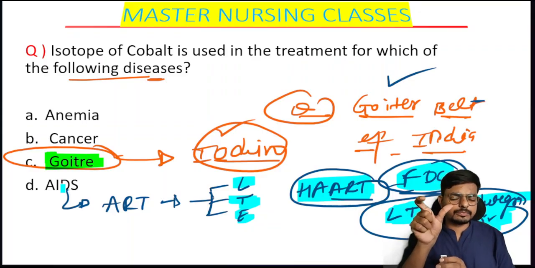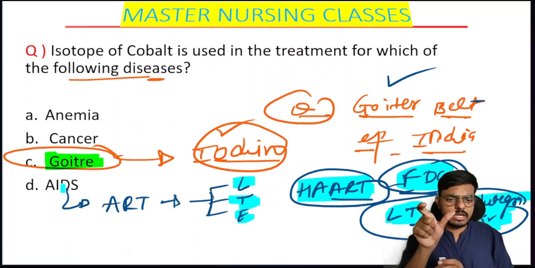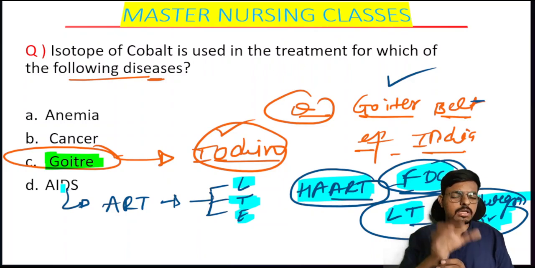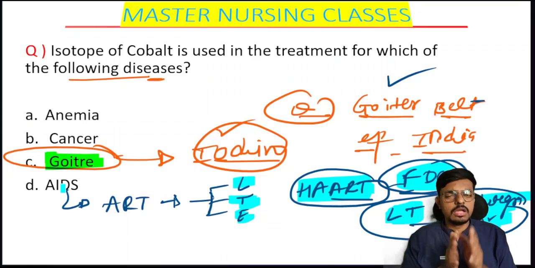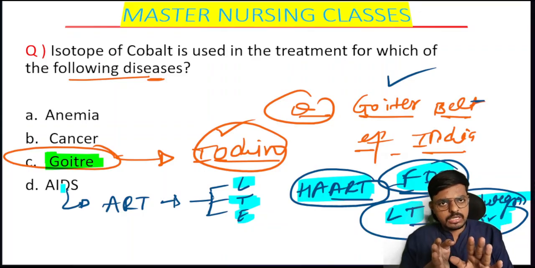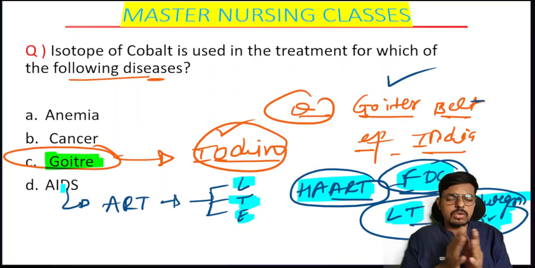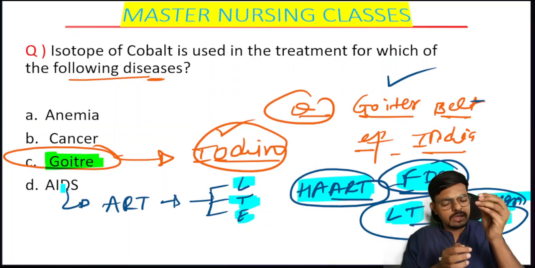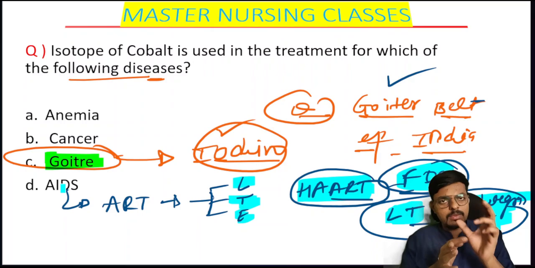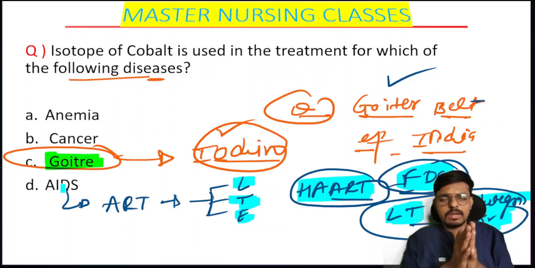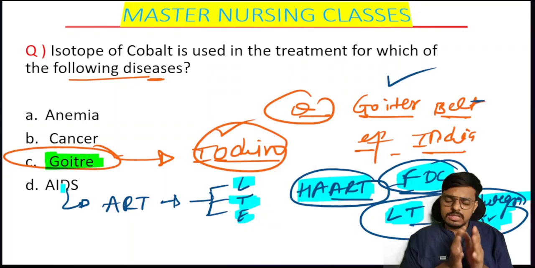The method of administration of injection iron sucrose has been asked many times in the exam. We can administer it by the intramuscular Z-track technique, or after giving a test dose, if the patient is found non-reactive or not having any allergy, we will give IV supplementation of iron sucrose by adding 10 ml of iron sucrose in 500 ml of normal saline. Is that clear? Yes, clear.